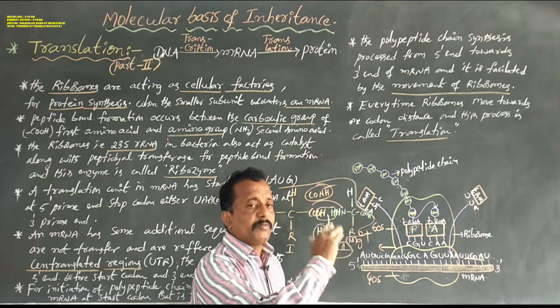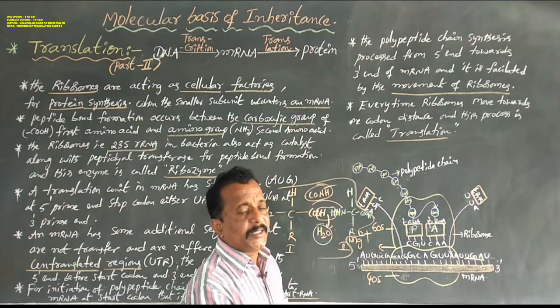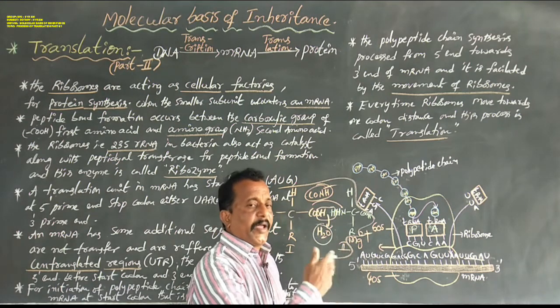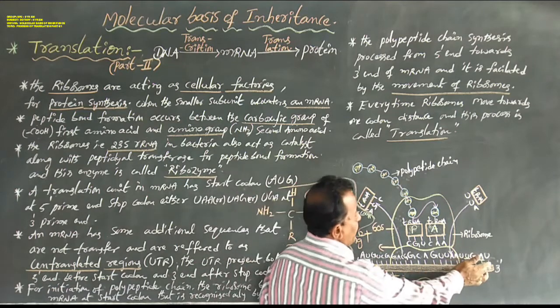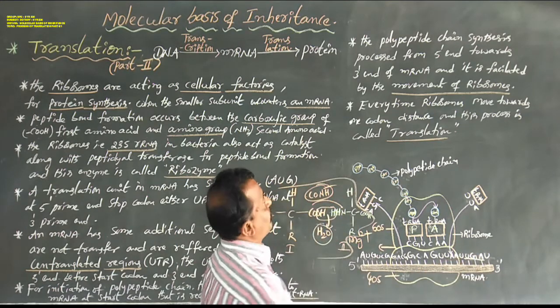At the same time, the ribosome moves from one place to another, exactly from 5' towards 3'.